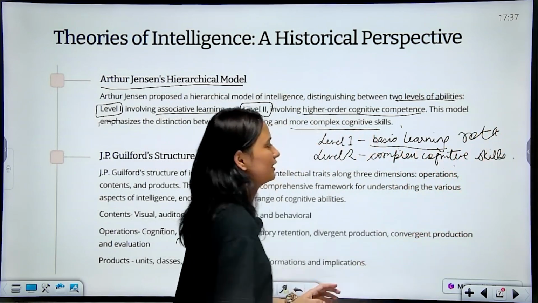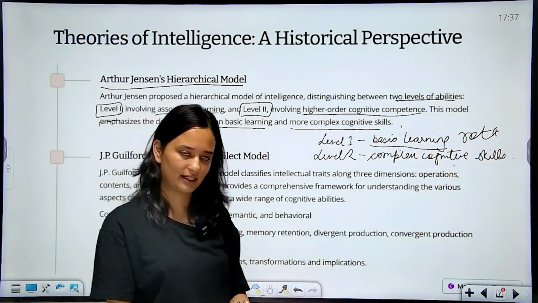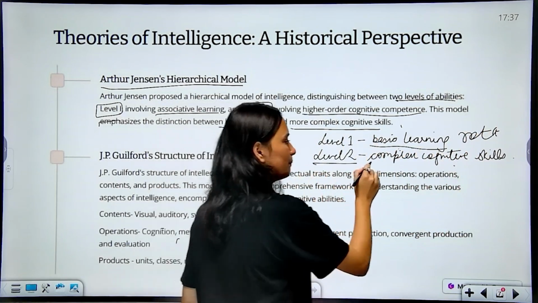Okay, that's just rote learning. जो आपने पढ़ा है आप वैसा ही कि वैसा लिख रहे हैं. What's level 2 learning? It's complex cognitive skill.